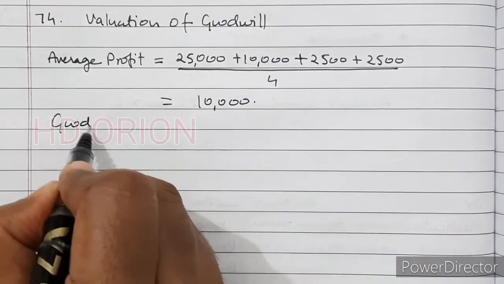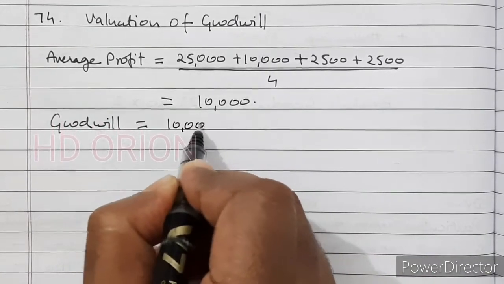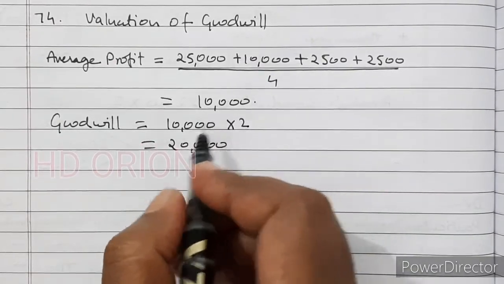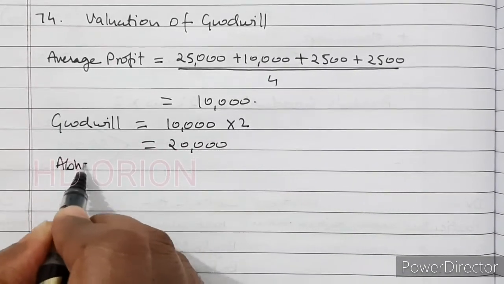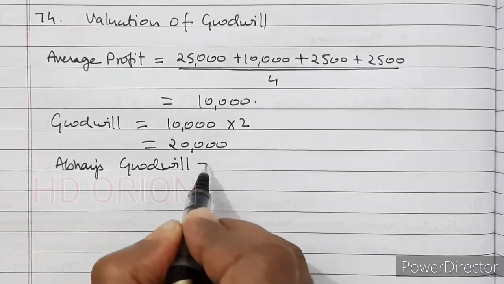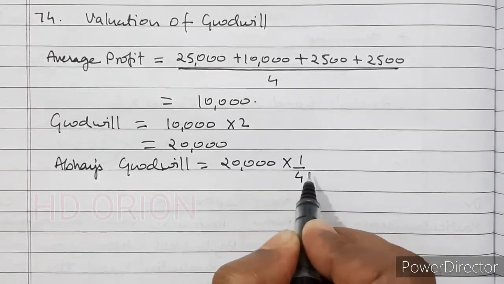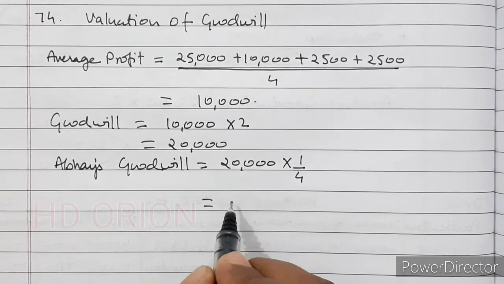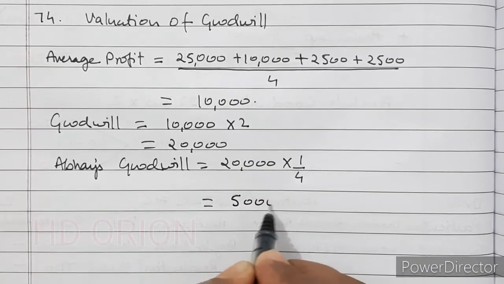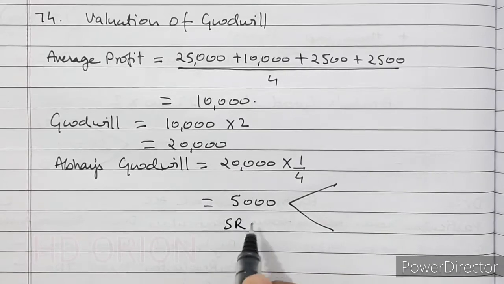Therefore, goodwill is equal to average profit multiplied by 2 years purchase. So it is 20,000. Now new partner Abhay's goodwill is equal to total goodwill of the firm multiplied by his portion of profit in the firm, that will be 5,000, which will be paid to old partners in their sacrificing ratio, which is 3:2.